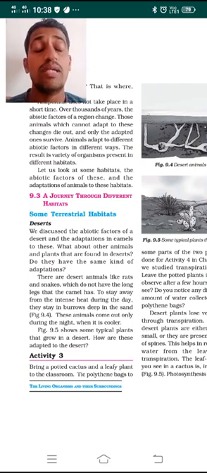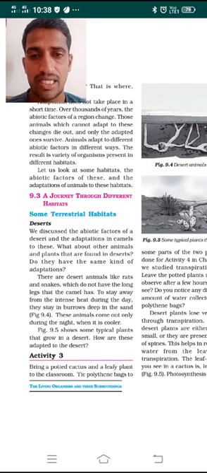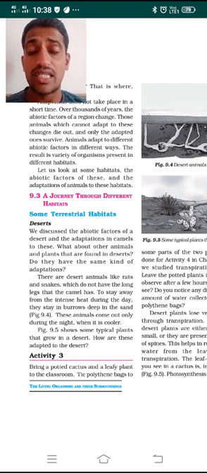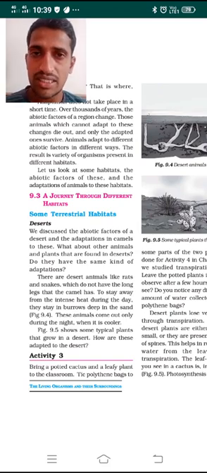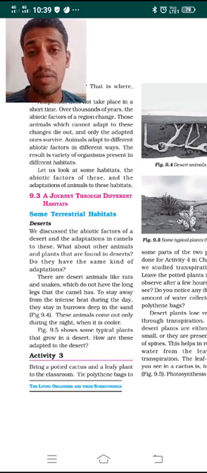Hence, animals adapt to different abiotic factors in different ways, maybe heat, light, air, whatever it is. Based on the different abiotic factors, the animals adapt in different ways. So the result is that a variety of organisms are present in a variety of habitats, in different kinds of habitats. Now let us look at some of the habitats and the abiotic factors present in them, and how different plants and animals are adapted in these different kinds of habitats.